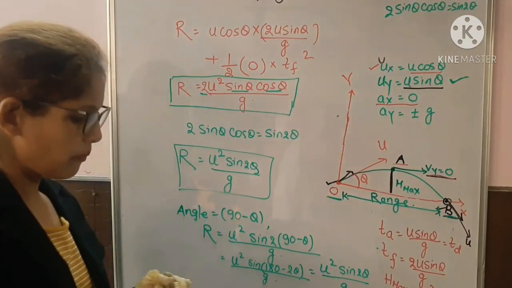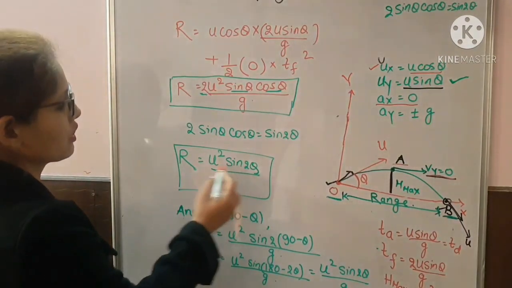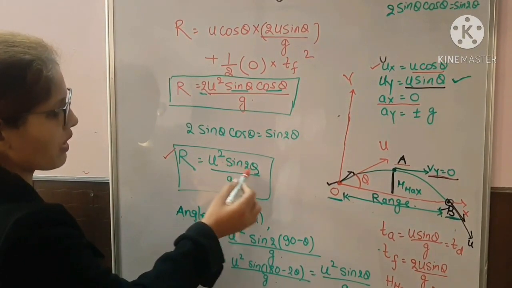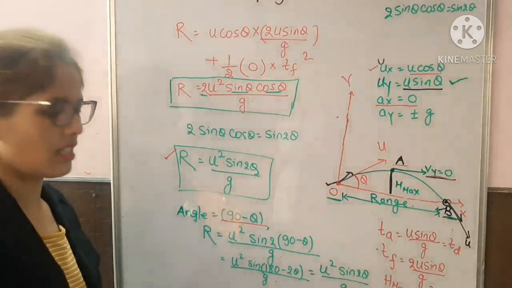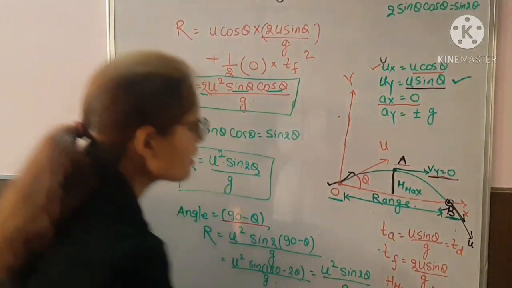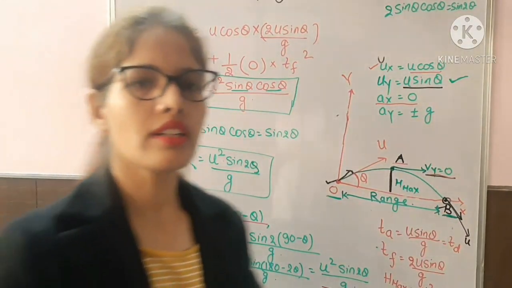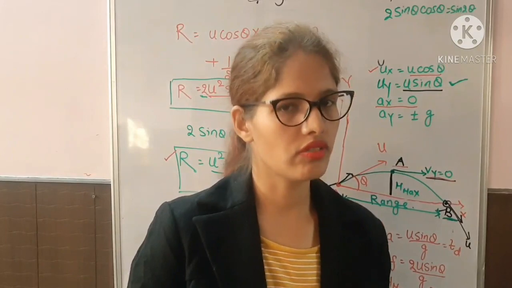So you can write it as u square sin 2 theta upon g. Just see, you projected the body at angle theta. So what was the range? This u square sin 2 theta upon g. And when you projected the body at angle 90 minus theta, the value we got is the same, u square sin 2 theta upon g.